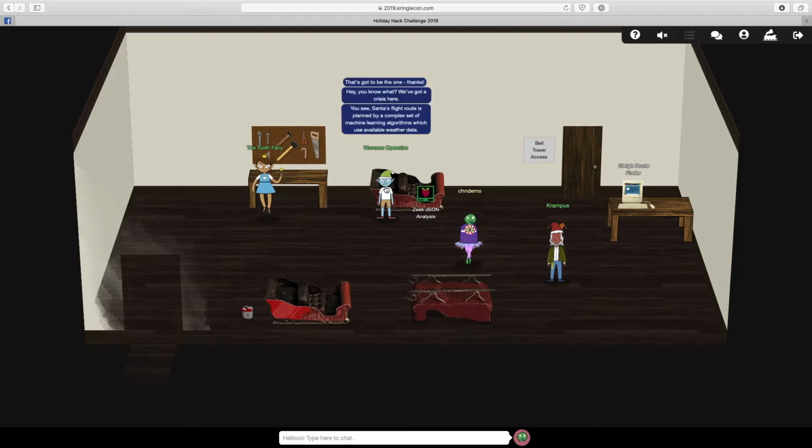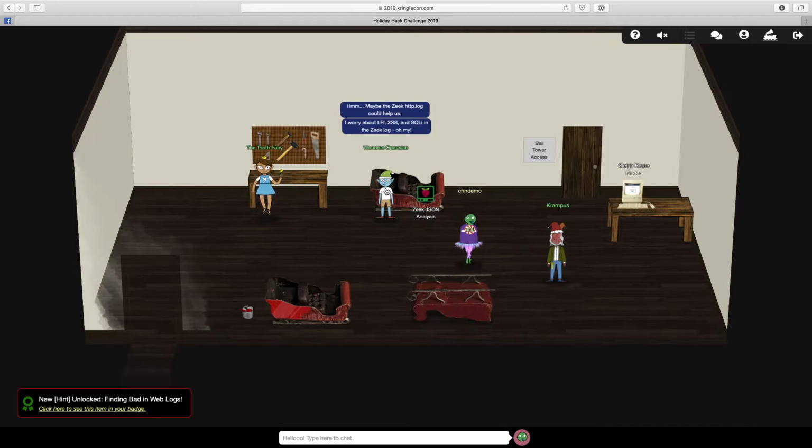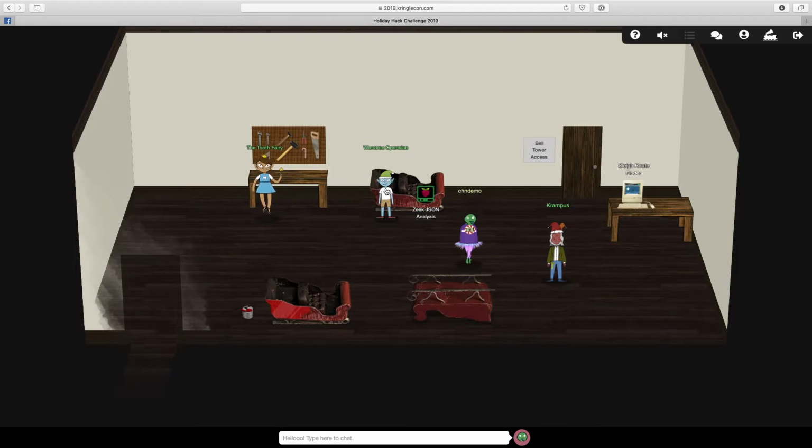Okay, let's see. Santa's flight route is planned by a complex set of machine learning algorithms using available weather data. But all the weather stations are reporting severe weather to Santa's sleigh. So I think someone might be forging intentional bad data. He's flummoxed and can't even remember how to log in. Maybe the Zeek HTTP log could help. And then he worries about certain bad activity being local file inclusion, cross-site scripting, SQL injection, and I think something else. Yeah, some Shellshock as well. He's shocked about some shell stuff. So that's a good reference to Shellshock.